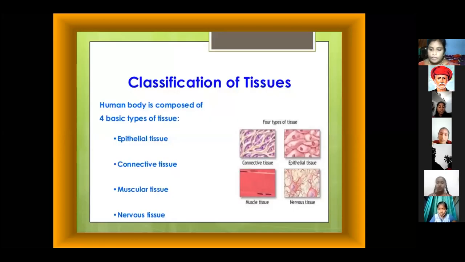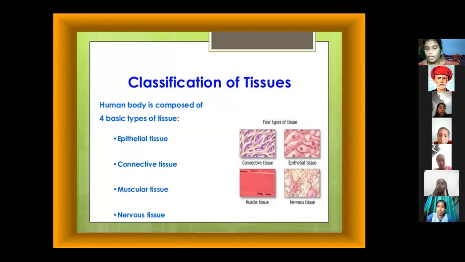First of all, I will explain using this slide. All of you see this slide. What is the classification of the tissue? Today our lesson is animal tissue. Animal tissue is divided into 4 types. How many types is animal tissue divided into? 4 types. What are they? Epithelial tissue, connective tissue, muscular tissue, nervous tissue.